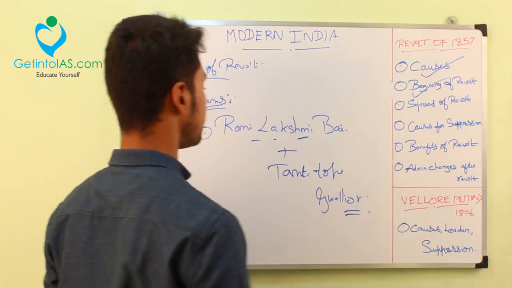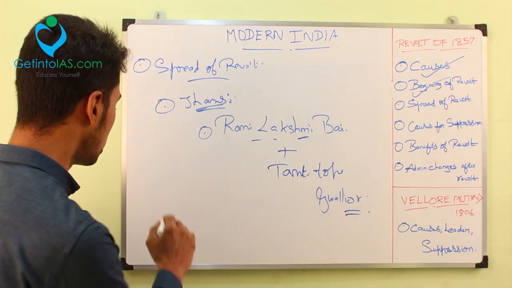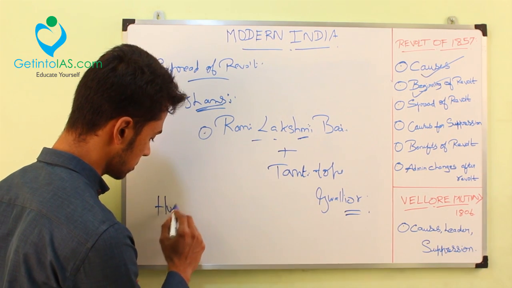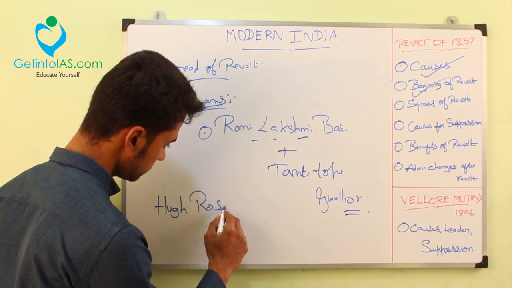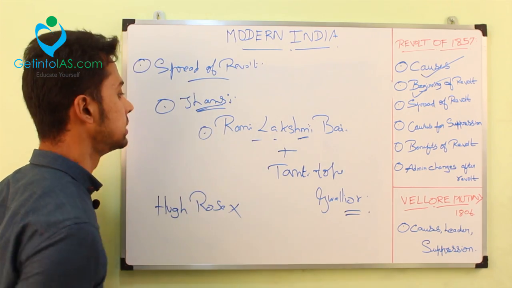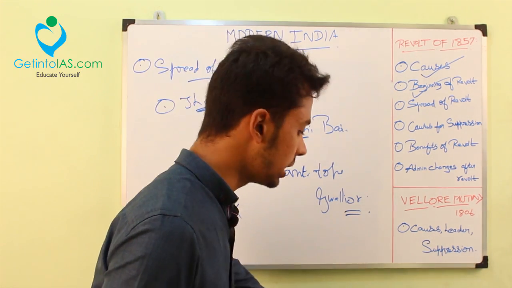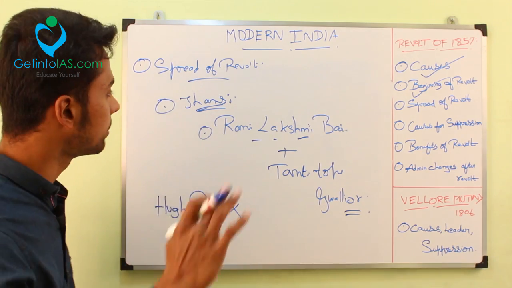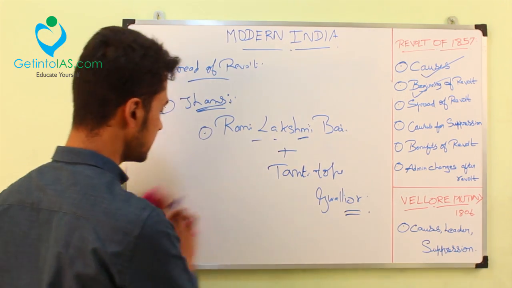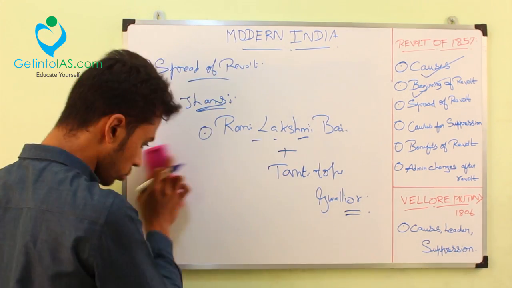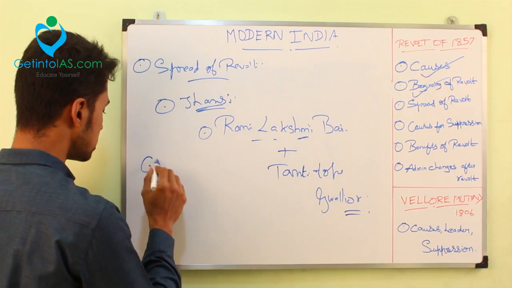It was recaptured. What happened to Jhansi is, an officer called Hugh Rose suppressed the revolt at Jhansi. So you can see easily, initially they were victorious and later it was suppressed by the British officials, right? Next we'll see two regions. One is Bihar.